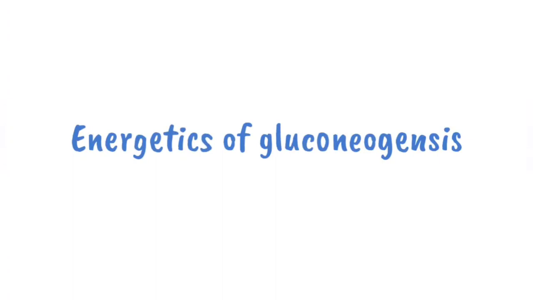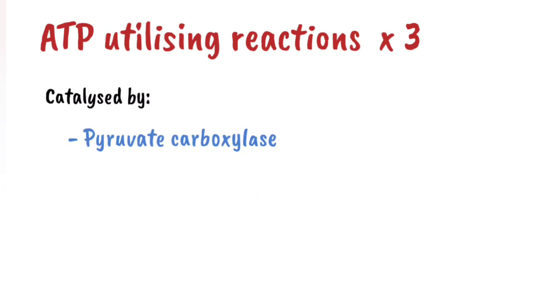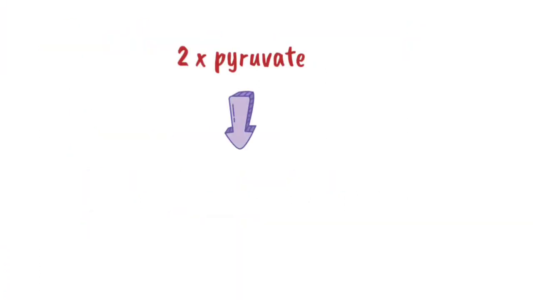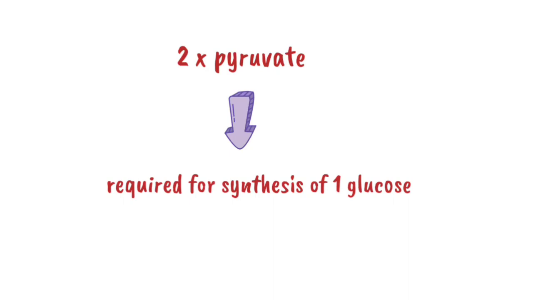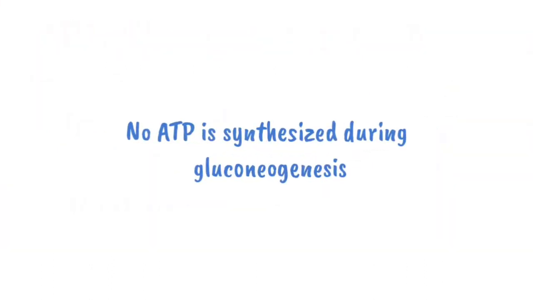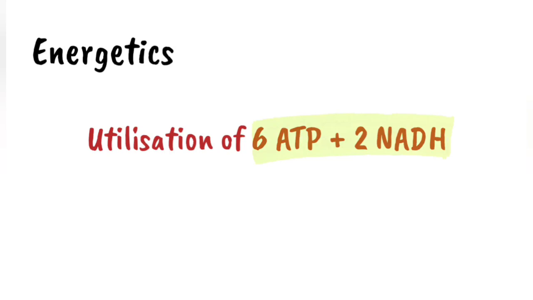Energetics of gluconeogenesis. ATP-utilizing reactions are three: catalyzed by pyruvate carboxylase, phosphoenolpyruvate carboxykinase, and phosphoglycerate kinase. They require 1 ATP each. So, since 2 pyruvate molecules are required for the final synthesis of glucose, each of these steps multiplied by 2 gives a total utilization of 6 ATPs. No ATP is synthesized during gluconeogenesis, and 2 NADH is also utilized. So, the final energetics is the utilization of 6 ATP plus 2 NADH.